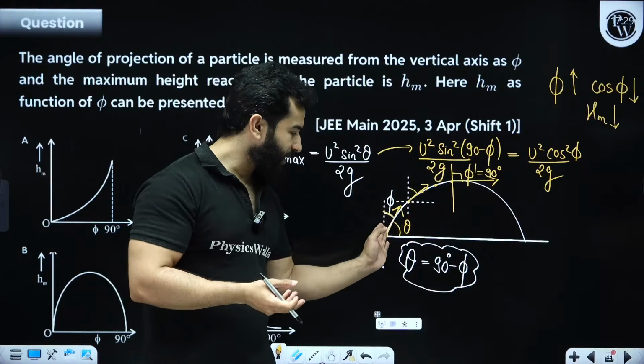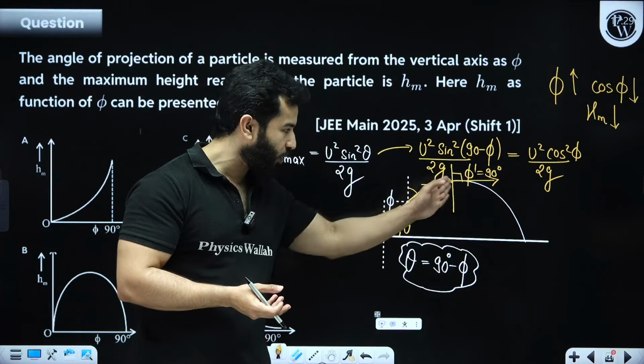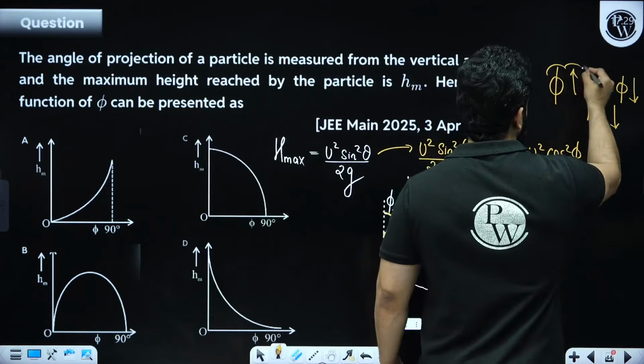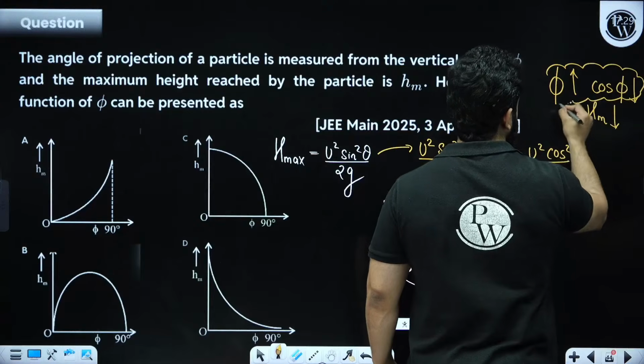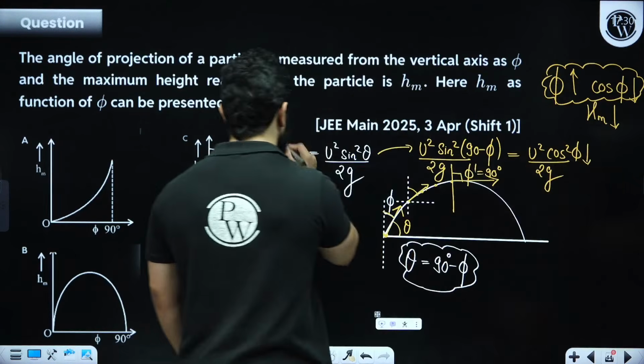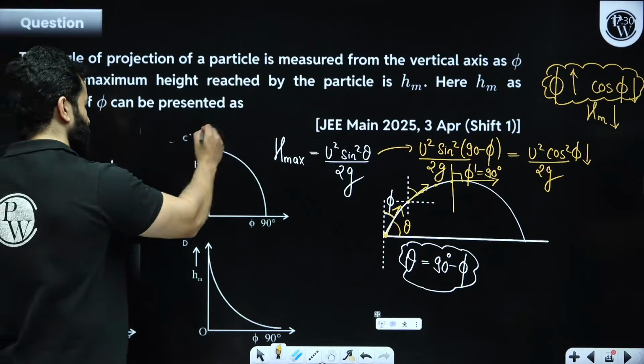So as the particle is moving along the path, phi is increasing. If the angle increases, cos decreases, and if cos is decreasing, that means the maximum height will decrease. And the relation will be something like this.